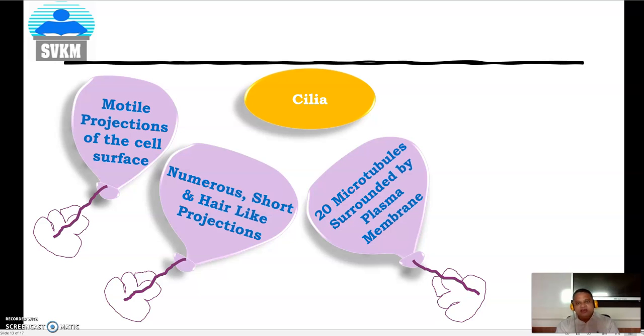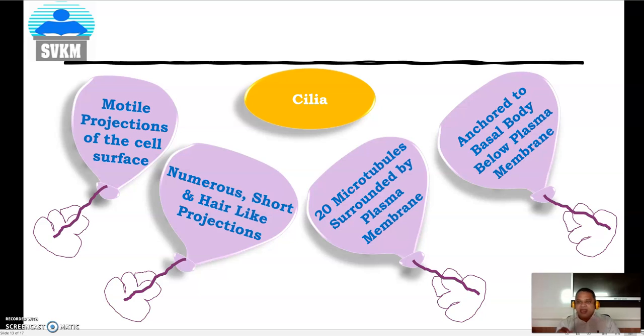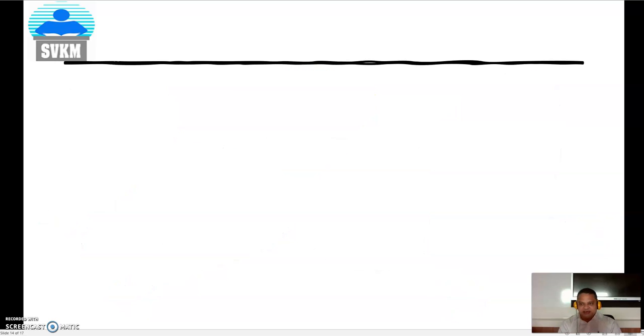Remember, I am talking about its singular word, a single cilium. And each cilium is anchored or attached to the basal body, particularly below the plasma membrane.